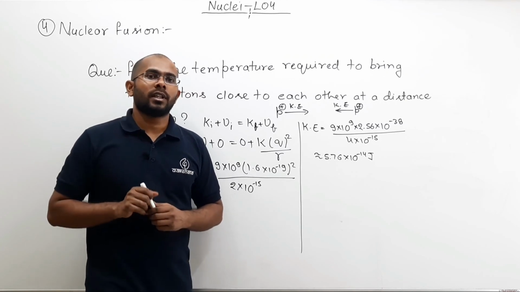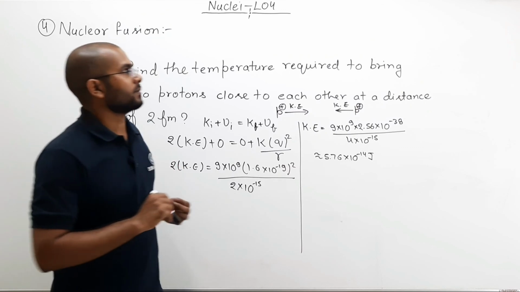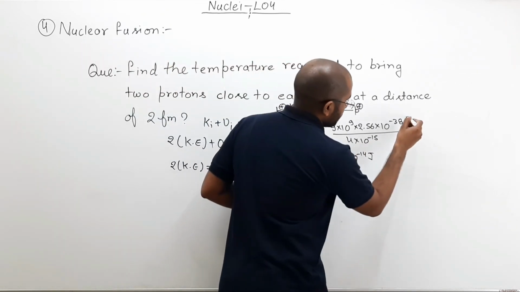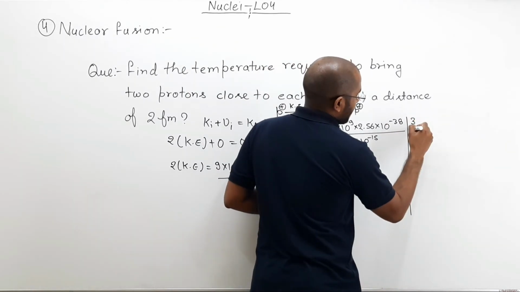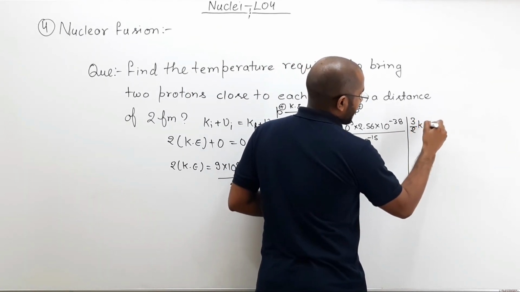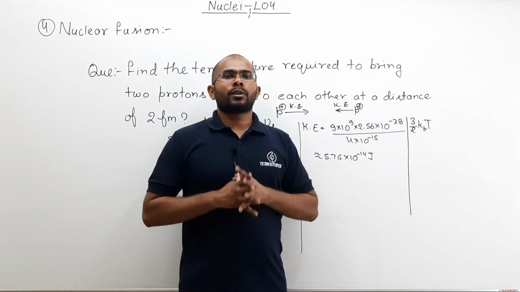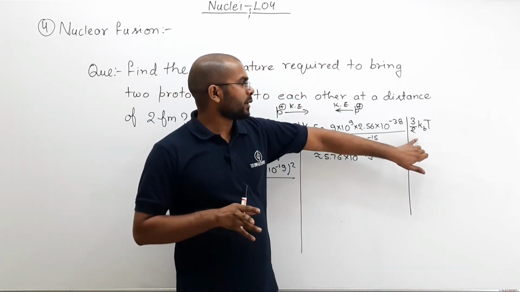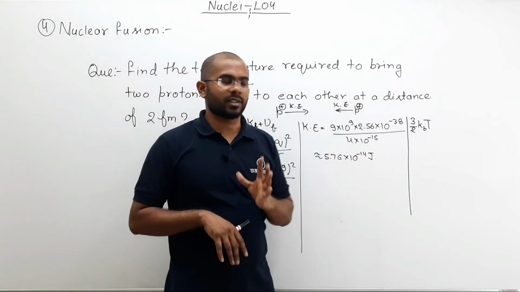Now, you have studied in your kinetic theory of gases chapter that the kinetic energy of a molecule is a direct result of its temperature. So what you can do? You can write 3 by 2 times Boltzmann constant times T. So kinetic energy of a molecule can be written as 3 by 2 times Boltzmann constant times T, where T is the absolute temperature.